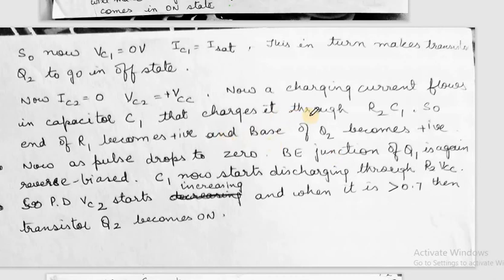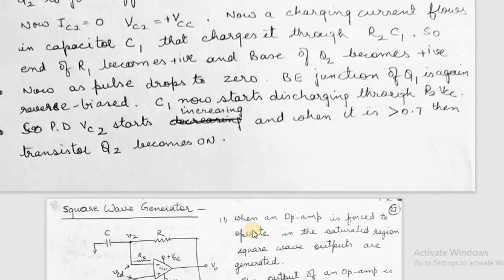Here the switching entirely depends on the time constant, which is dependent on R2 and C1. So R2, C1 is the time constant. On adjusting R and C in the diagram, we can suitably change the width of the pulse that is being obtained in the output. So this is the basic monostable multivibrator.